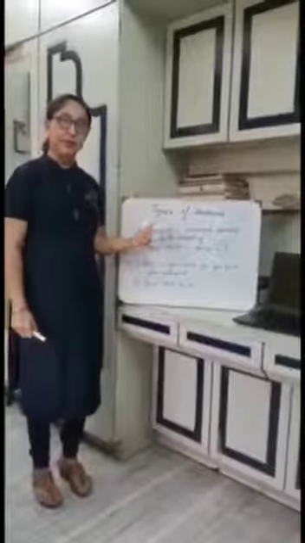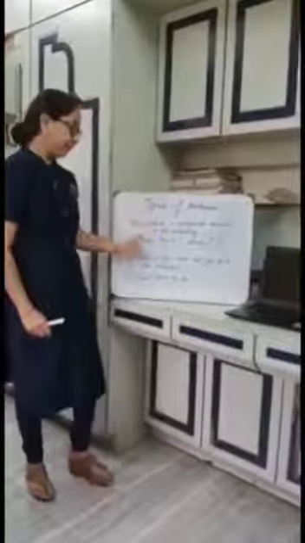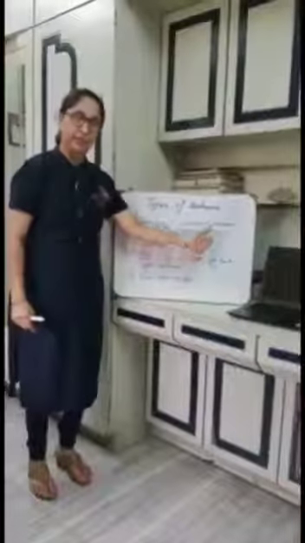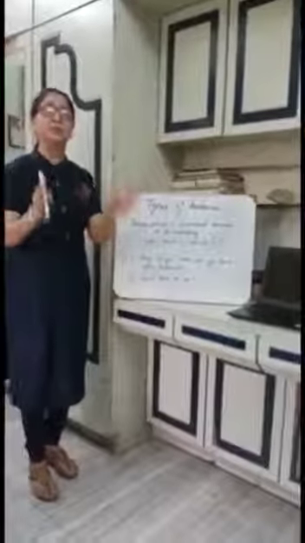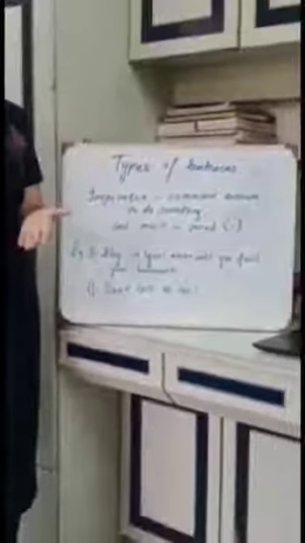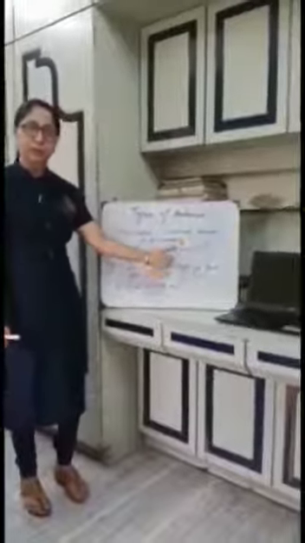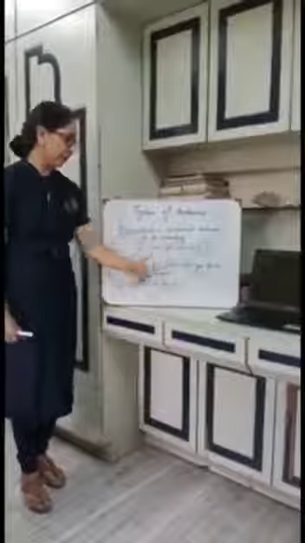Imperative sentences. Imperative statements give a command to someone to do something. We tell people to do something, they mostly end in a period, that is, they end with a full stop. Say for example, don't do this, keep quiet, don't talk to me, stay in your room until you finish your homework. All these statements have a command, order or request. These sentences are used to make a request, to give a command, and they end with a full stop, that is, end in a period.